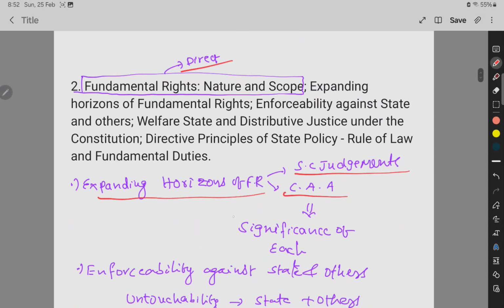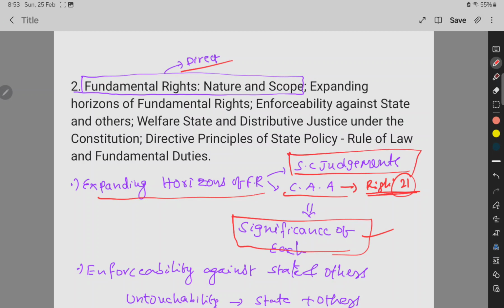And you need to remember the significance of each. For example, there is the right to privacy. The Supreme Court mentioned that it is intrinsically part of Article 21. So you need to remember the significance of it. And there are some judgments regarding fundamental rights. You need to remember those judgments.